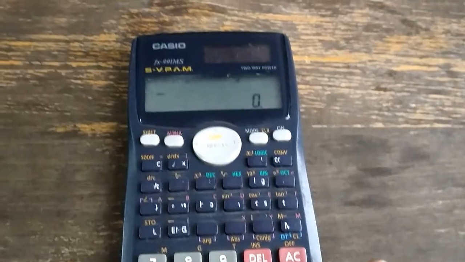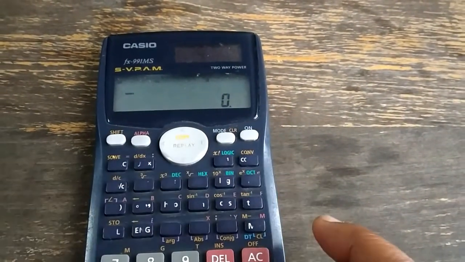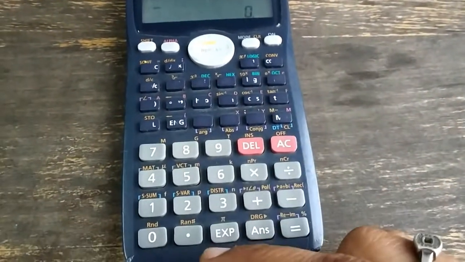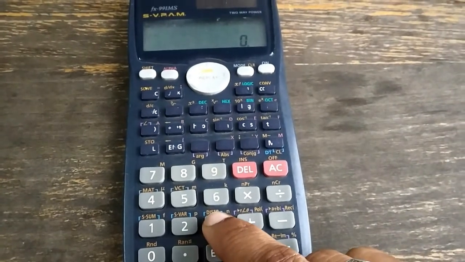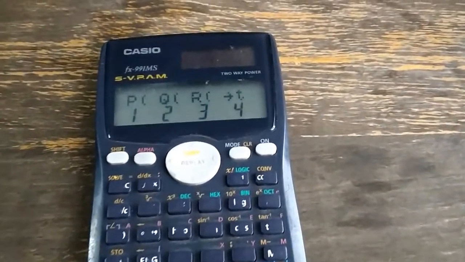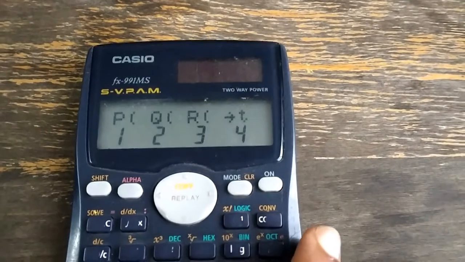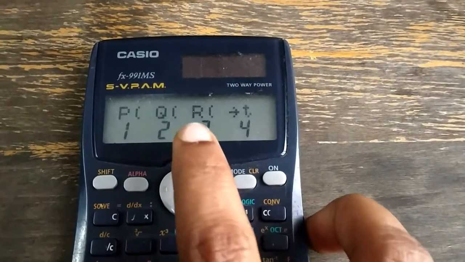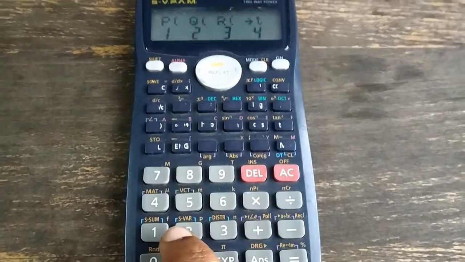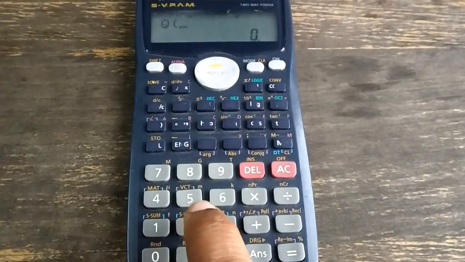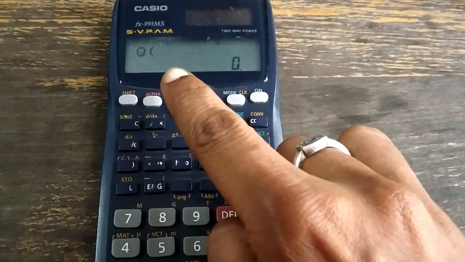Now for the next step, press shift once. Then you can see distribution here. For the distribution you have to press 3. When you press 3, it will be operated like this and you can see this in the display. Here you have to find the value of Q, so press 2, and Q will be operated now.